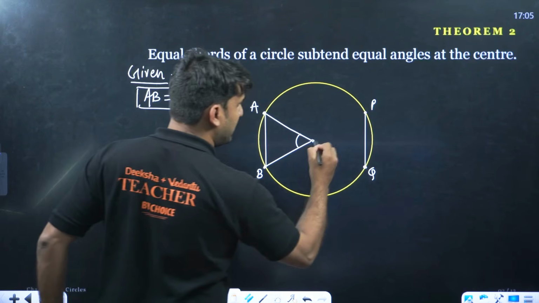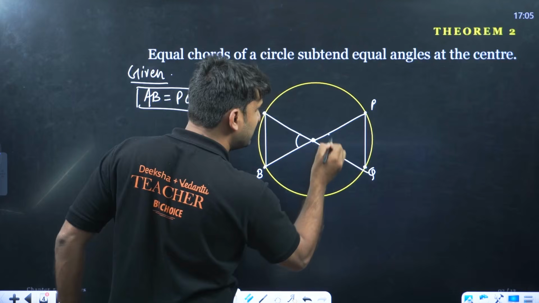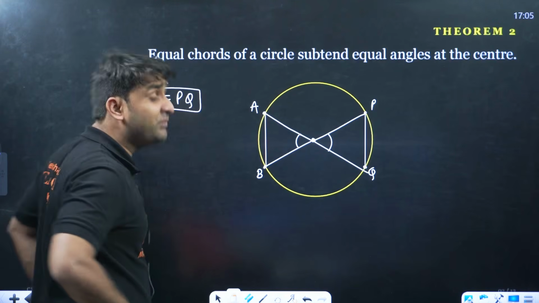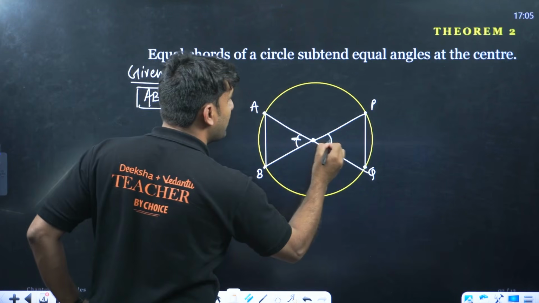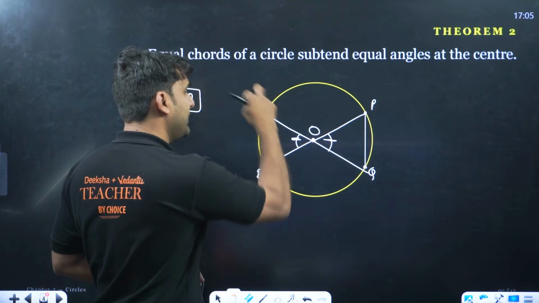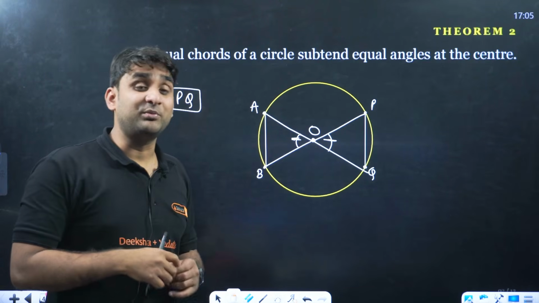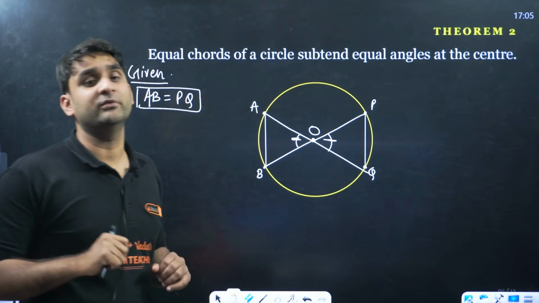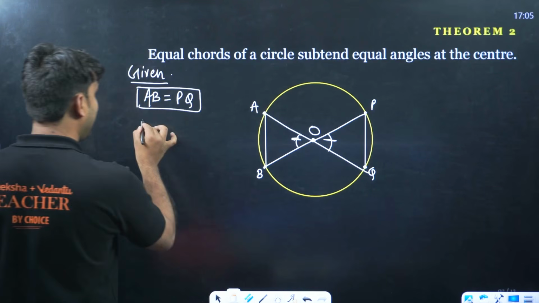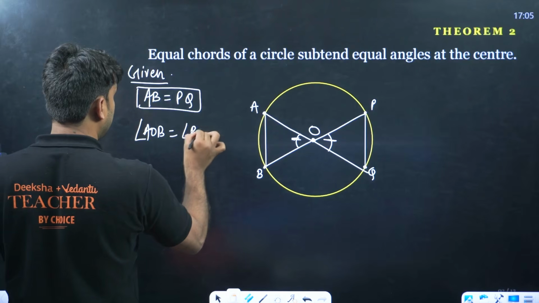When you join points P and Q to the center, we have this angle. The theorem says that the angles are also equal to each other. If chord AB is equal to PQ, it implies that the angle subtended at the center is also equal. So angle AOB will be equal to angle POQ.